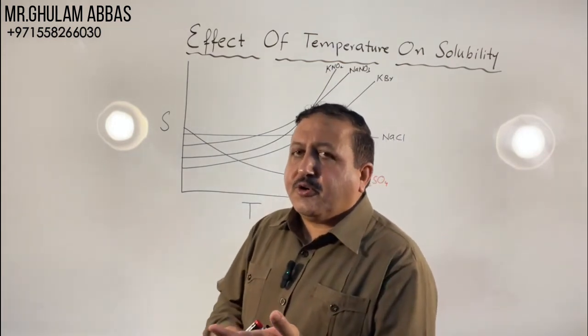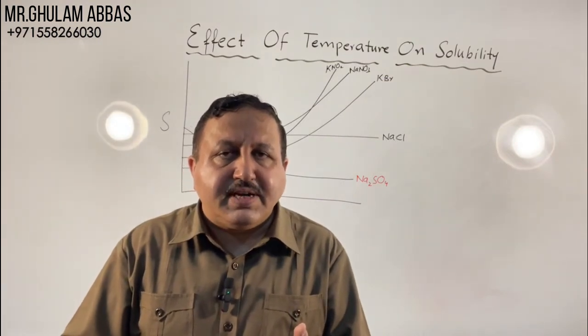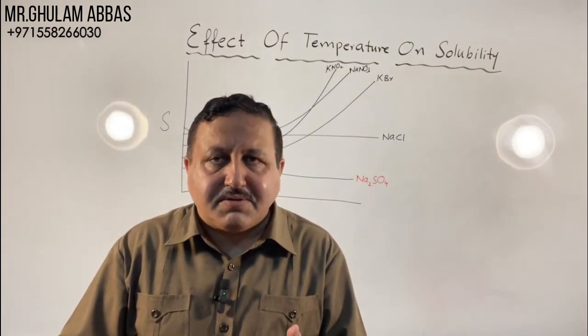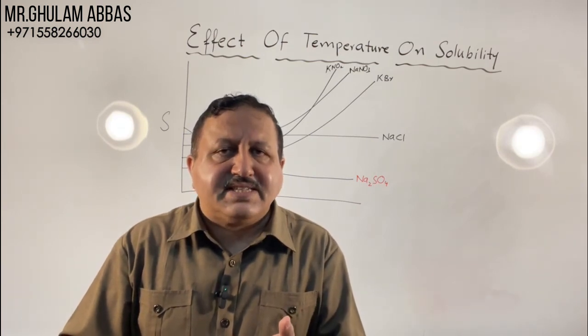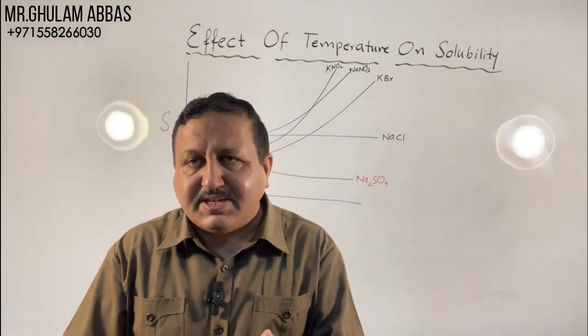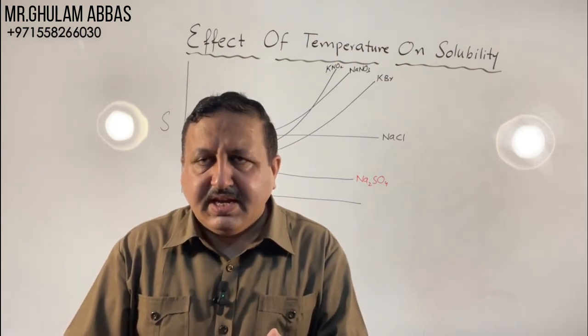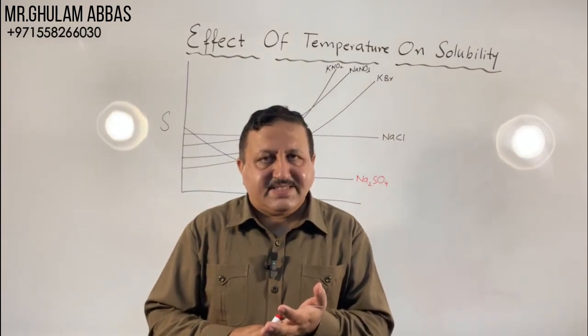Secondly, we should know what is the effect of temperature on the solubility of gases in liquid. The solubility of gases in liquid decreases with increase in temperature. If temperature is increased, the solubility of gases becomes less.